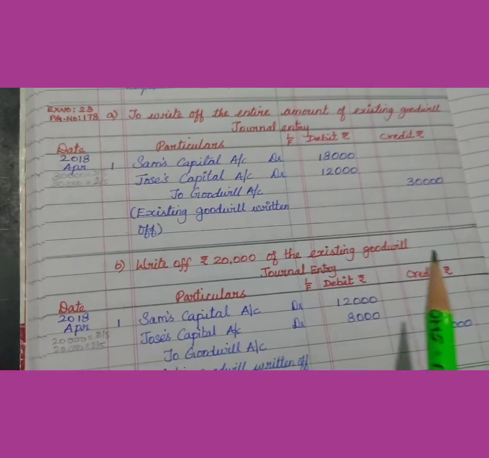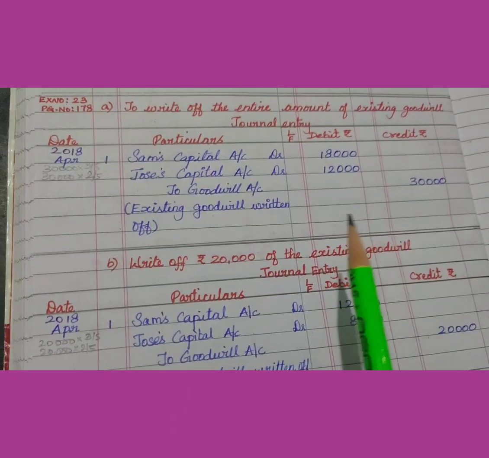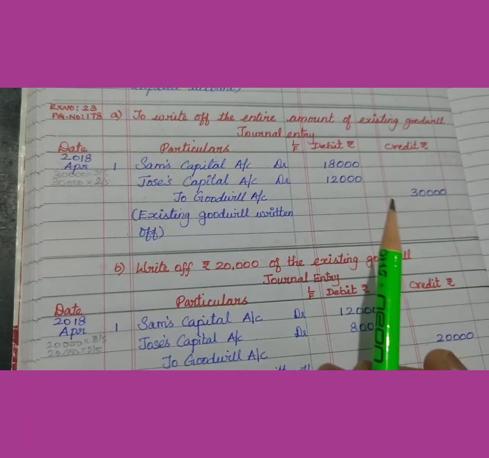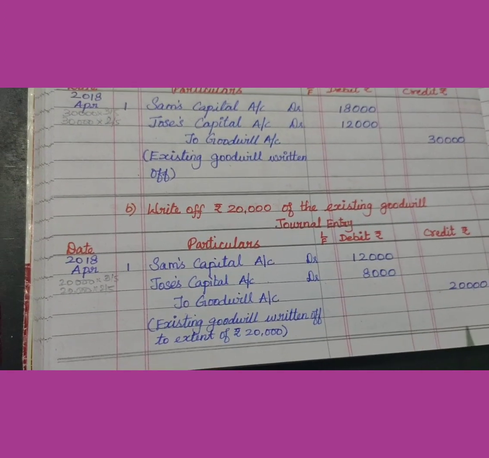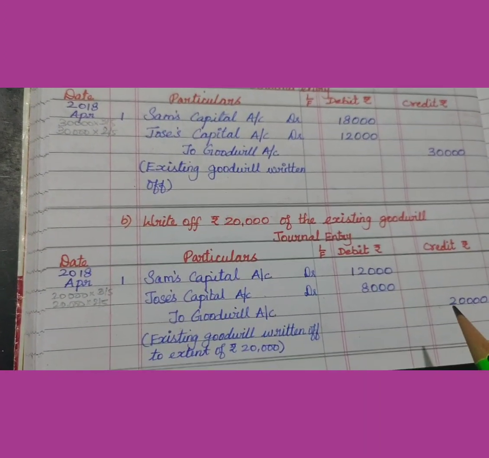So you just take the amount which is given in the adjustments. If no amount is mentioned, take the entire amount. If amounts are mentioned, then take only the amount which is written off.